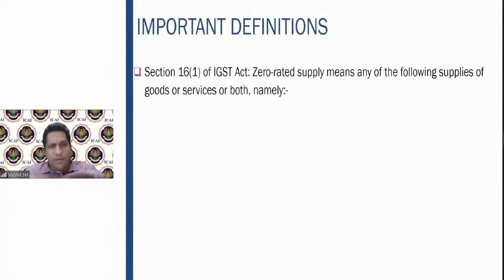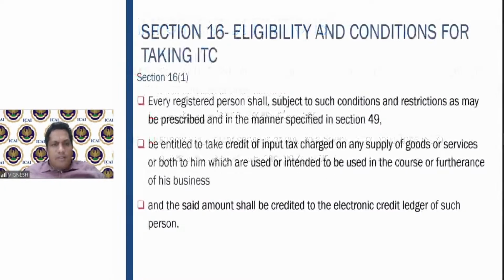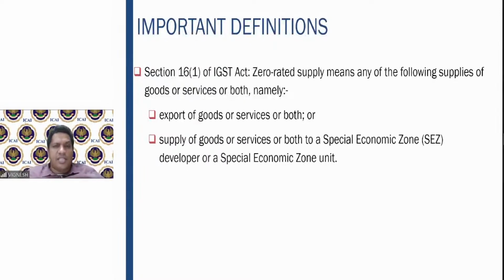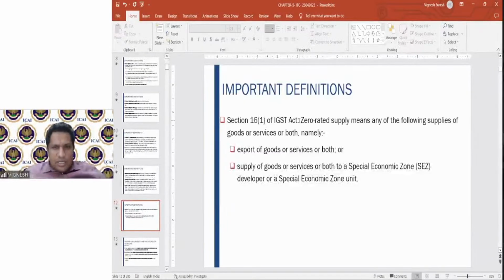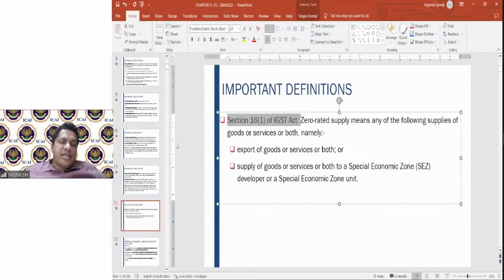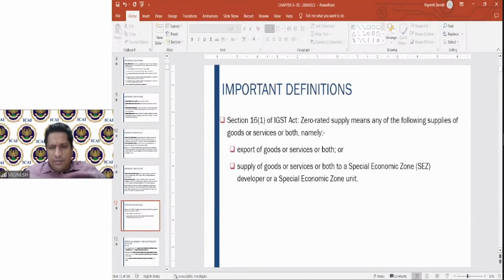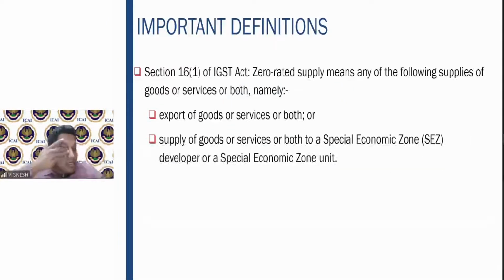2(83) is next. Then the definition of zero rated supply is given in section 16(1) of the IGST Act. Again, please note down this. Section 16(1) of the IGST Act 2017 defines the term zero rated supply. This is very, very important. Okay. It is not a definition under section 2 of the CGST Act, but is straight away defined under section 16(1) of the IGST Act. So what is zero rated supply? It means any of the following supplies of goods or services or both, namely export of goods or services or both, or supply of goods or services or both to a special economic zone developer.